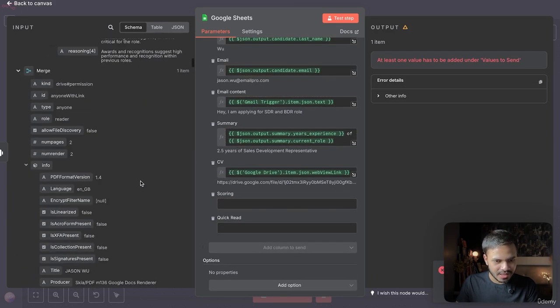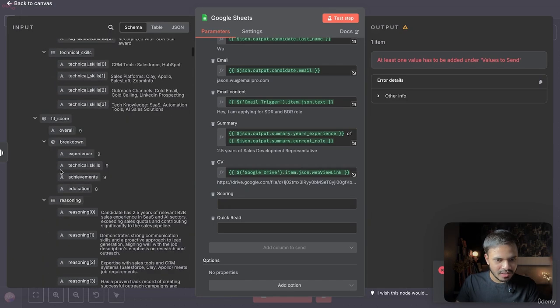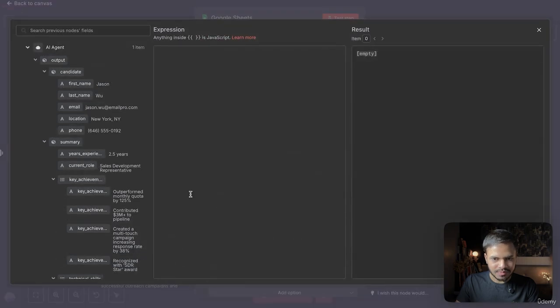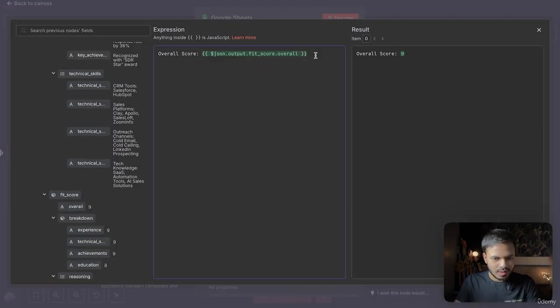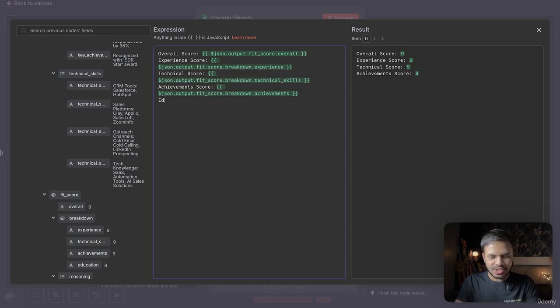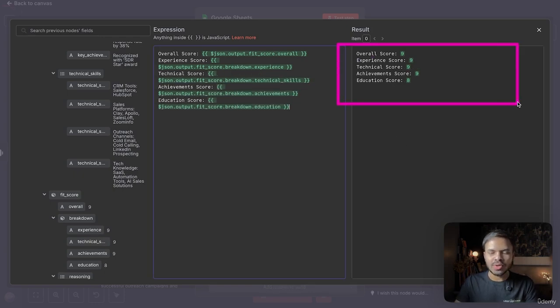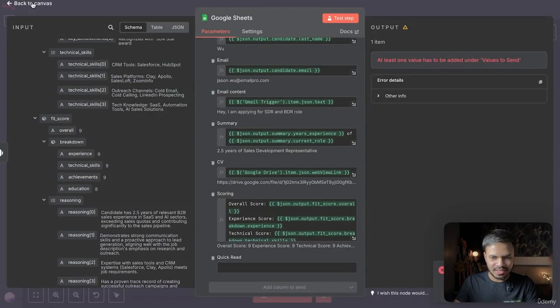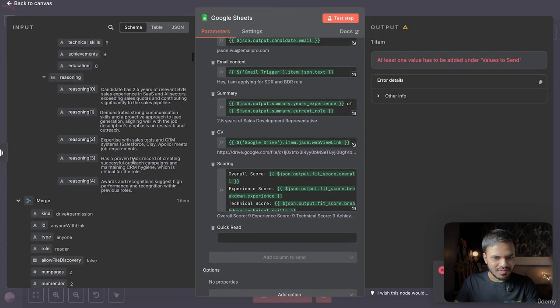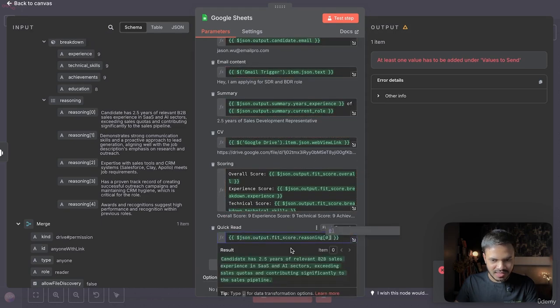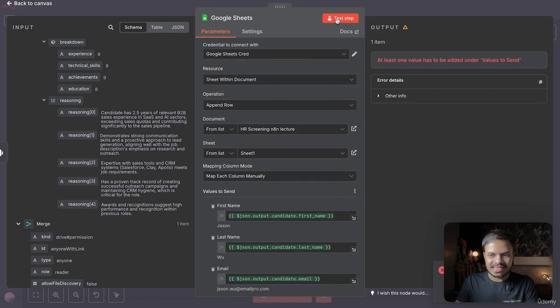For scoring, scroll up. Yeah, so the overall score is, let's open this first of all. We can say the overall score is 9. And we can also break down by experience, technical score, achievement, and lastly, education score. Yeah, so this will be the output that we will get in our Google Sheet. And for quick read, we can use all of these summaries. Awesome, so that's what we wanted. Now let's test this step.